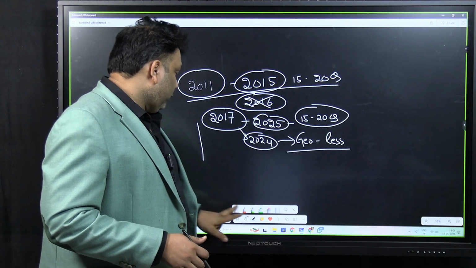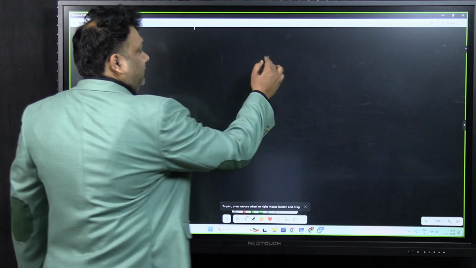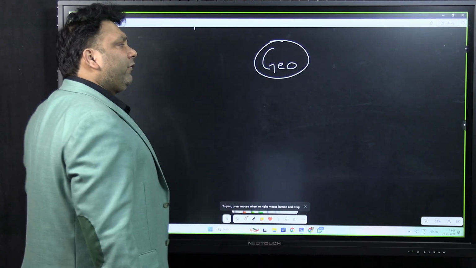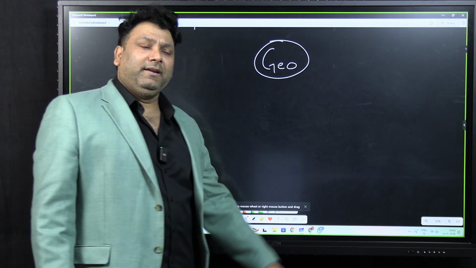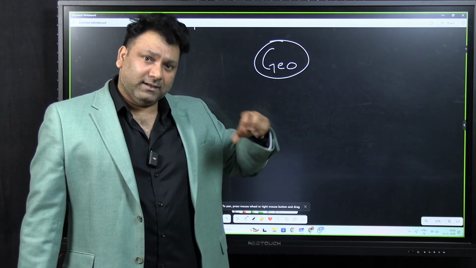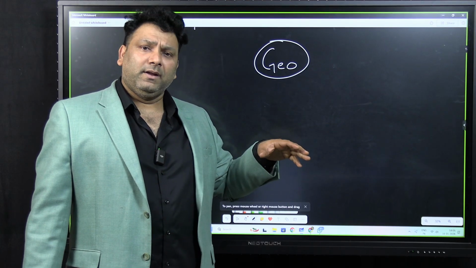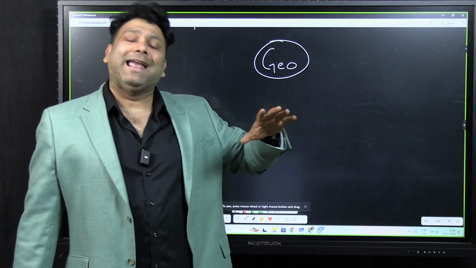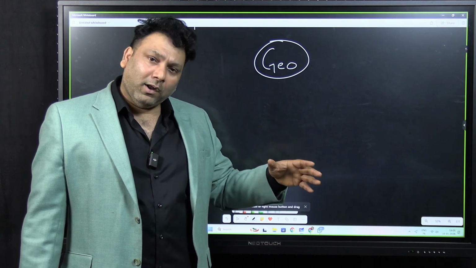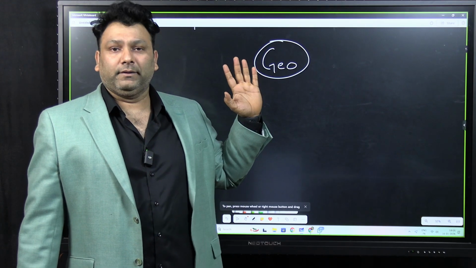Now, as far as this topic is concerned, we'll be studying geography. There is something called the principle of centrality. See, every atom has a nucleus. The moon is revolving around the earth. The earth is revolving around the solar system. The solar system is revolving around the Milky Way galaxy. And this galaxy is part of the local cluster, and this local cluster is part of a supercluster, and this supercluster is part of the universe.